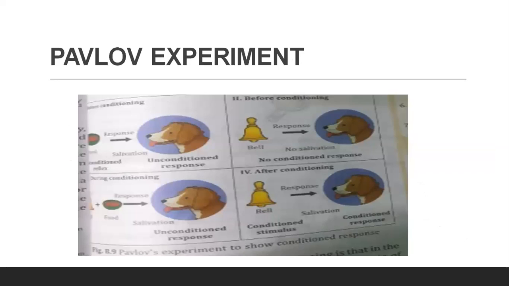Now, in the end, we are coming on to Pavlov's experiment. There are two types of reflexes. Number one is the natural reflex, and the other one is the conditioned reflex. A natural reflex is one in which no previous experience or learning is required, like blinking, coughing, sneezing. These are naturally going on in our body. A conditioned reflex is one which develops during lifetime due to experience or learning. So Pavlov's experiment is an example of a conditioned reflex.